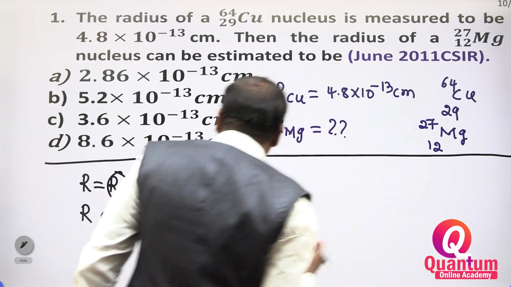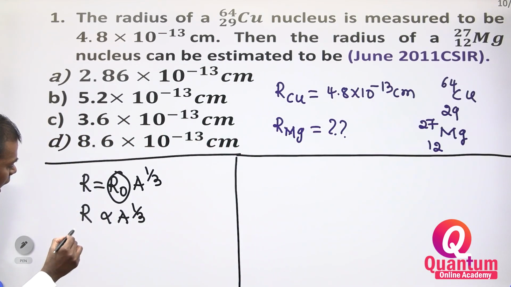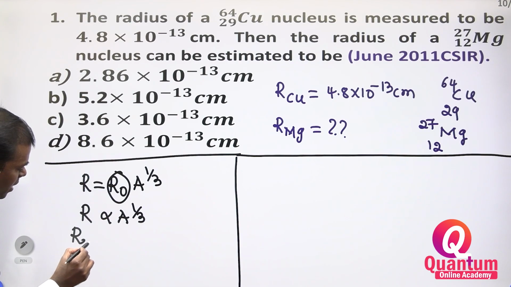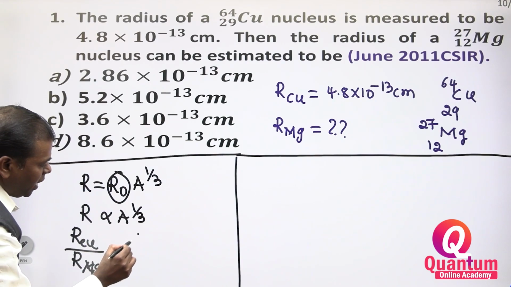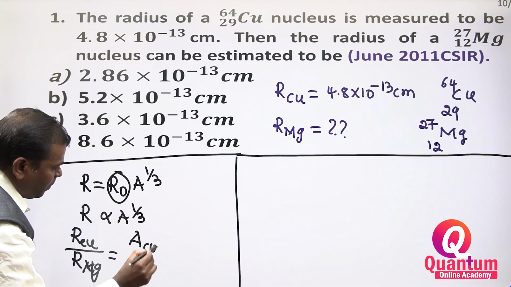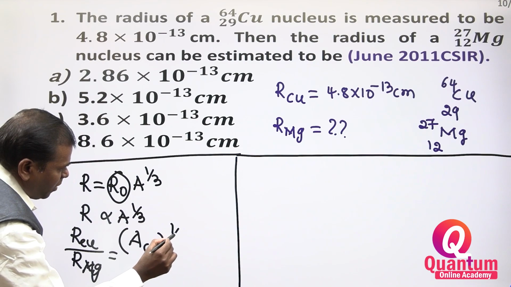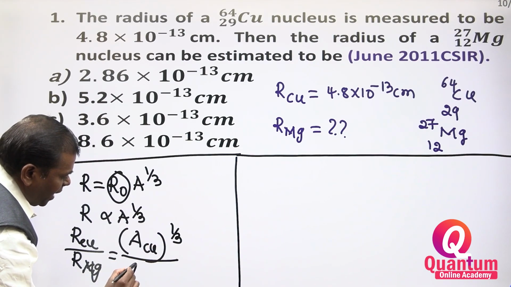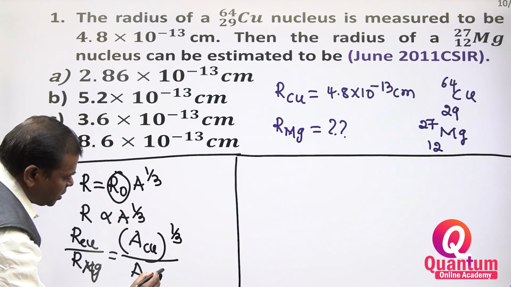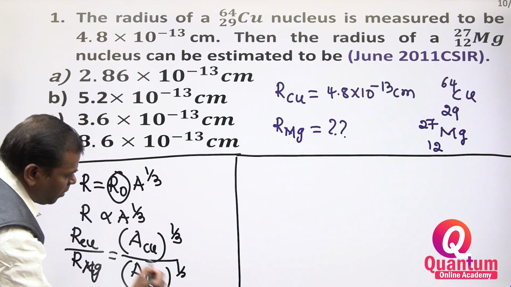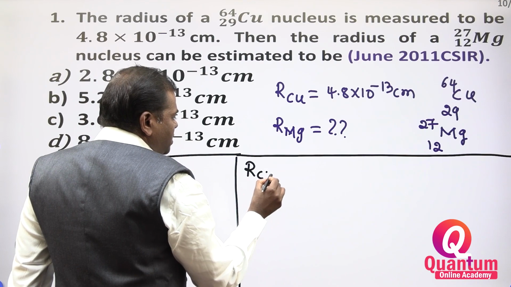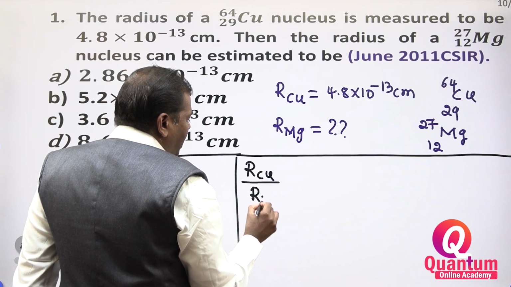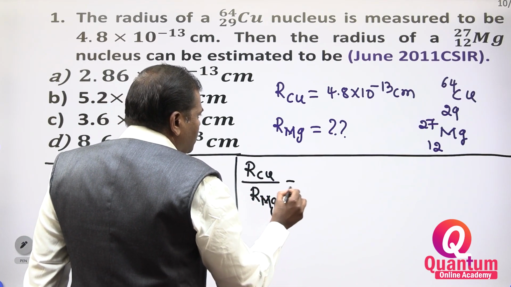R of copper divided by R of magnesium is equal to A of copper whole to the power of 1 by 3 divided by A of magnesium whole to the power of 1 by 3.